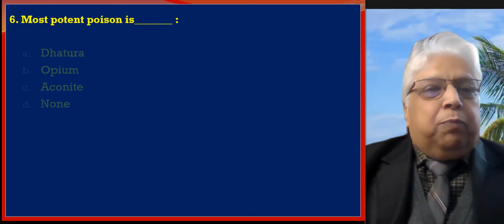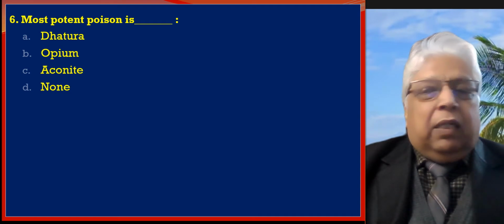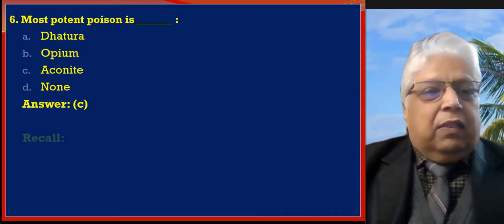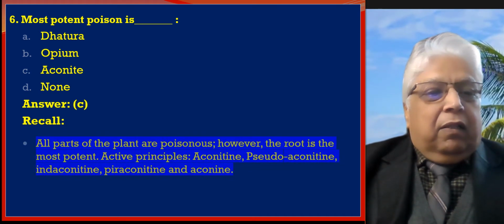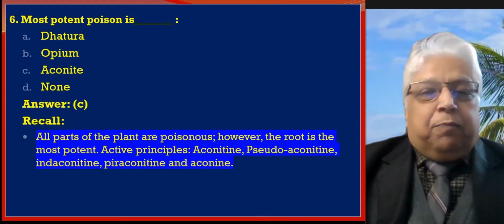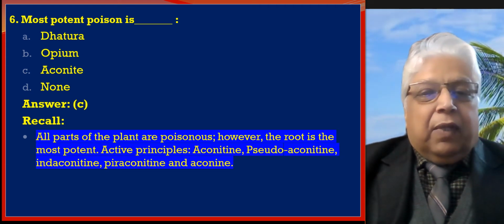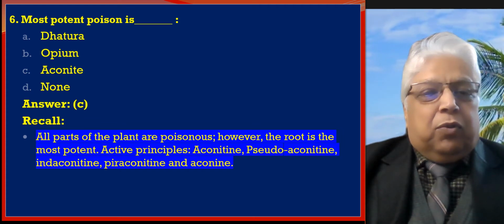The most potent poison is number 1 Datura, number 2 opium, number 3 aconite, and number 4 none of above. Answer is C. All parts of the plant are poisonous in case of aconite, please remember. However, the root is the most potent.